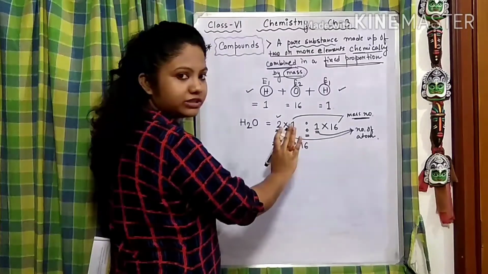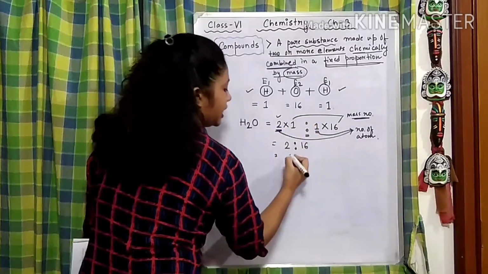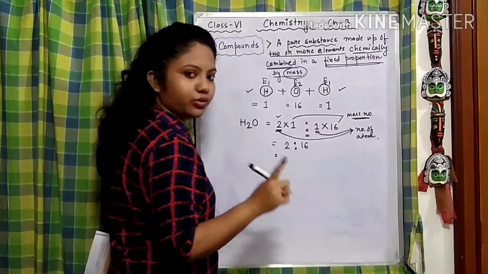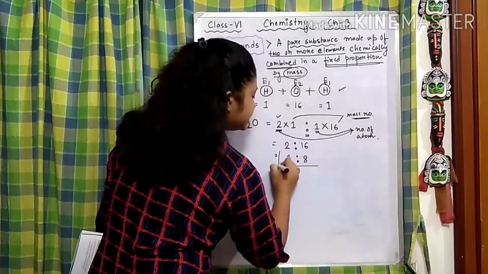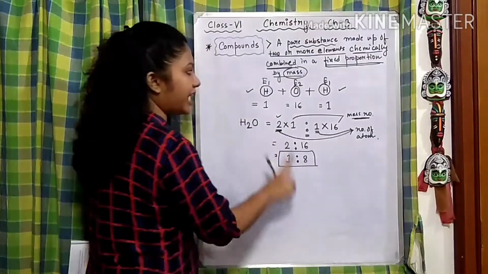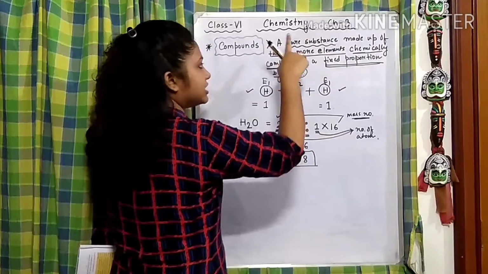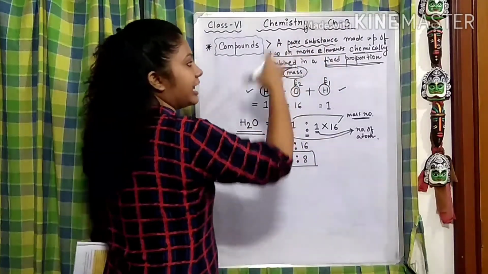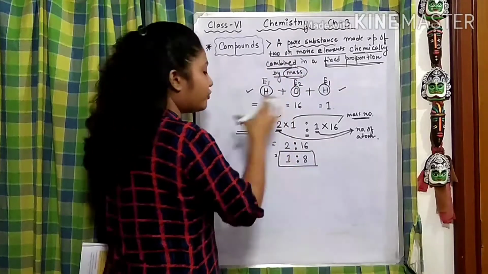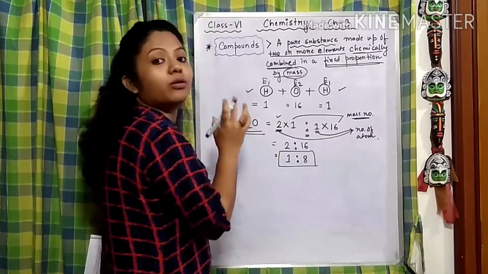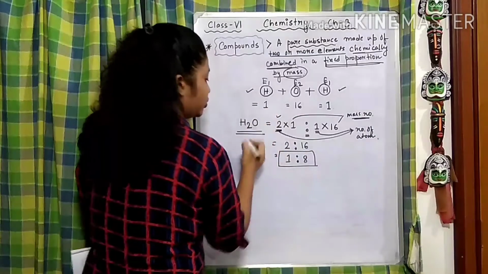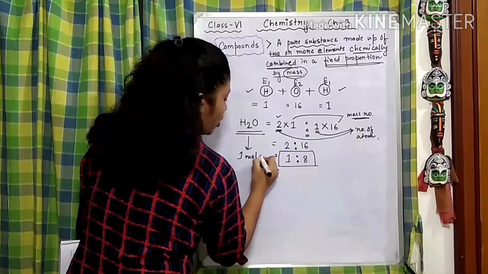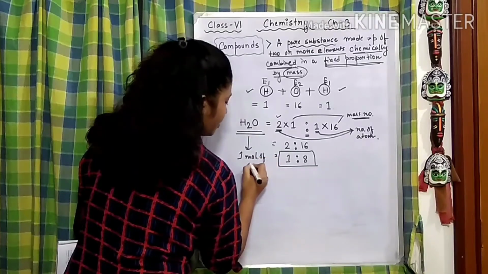Now we are going to reduce it. This is a ratio. If we see, both are multiples of 2, right? So this is the fixed proportion by which the elements are chemically combined to form a molecule of water. So this is 1 molecule of water.